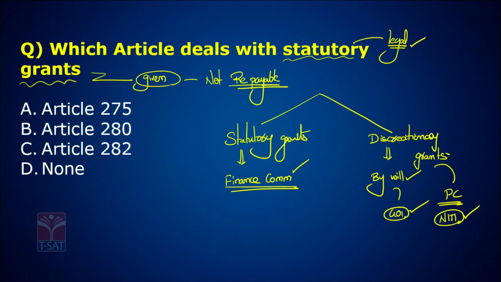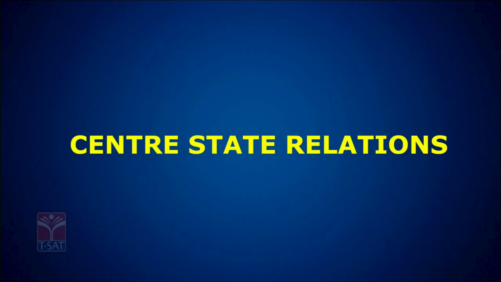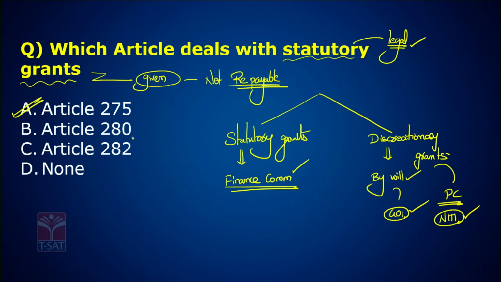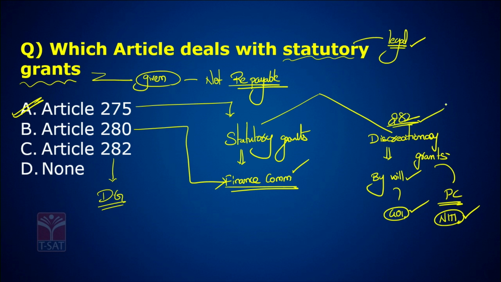Now the question is, which article talks about statutory grants? Answer is Article 275. Article 275 talks about statutory grants. Article 280 talks about Finance Commission. Article 282 talks about discretionary grants. 280 talks about Finance Commission in India.